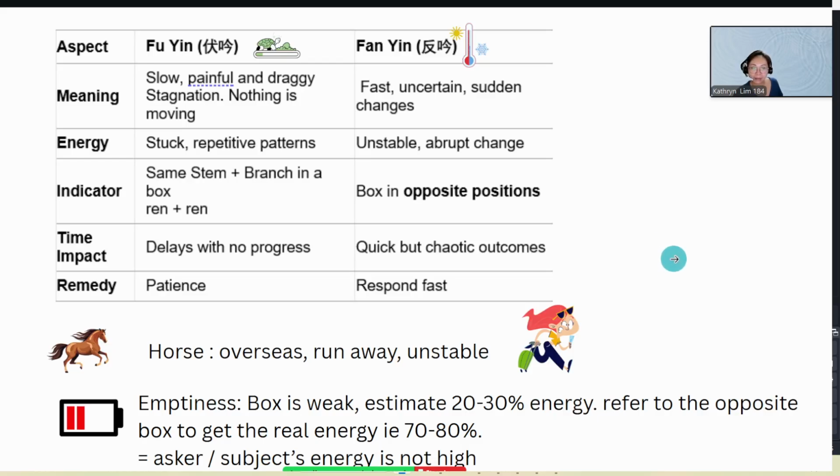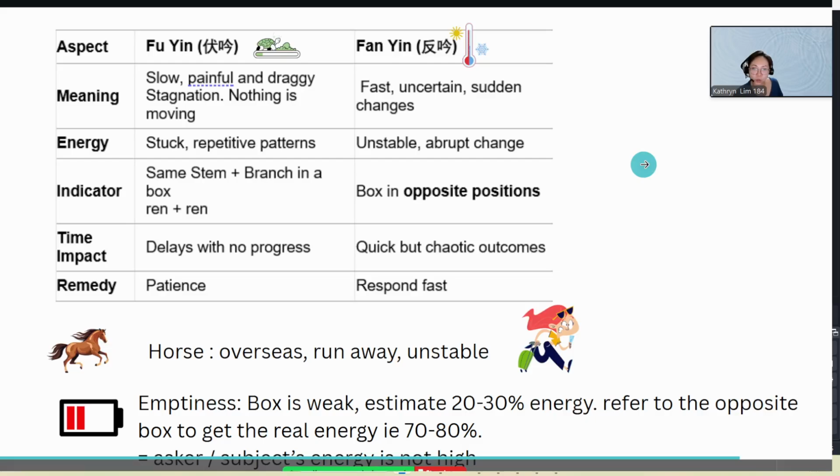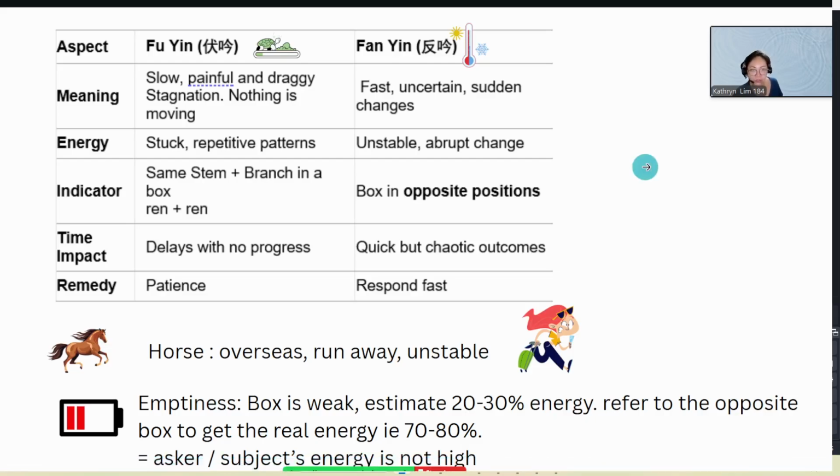But remember, when we have emptiness in the box, you have to refer to the opposite box to get the real energy, which is about 70 to 80% of the energy. It also means that the asker or the subject's energy is not high. So that's what emptiness is about.